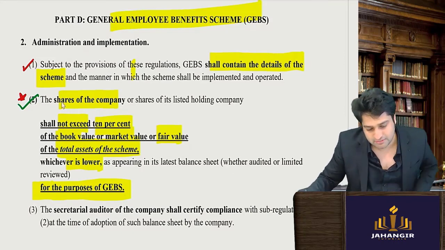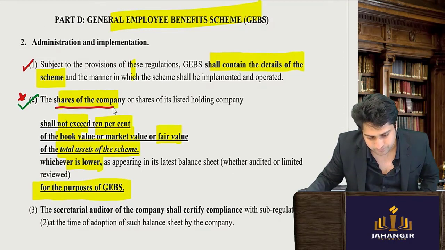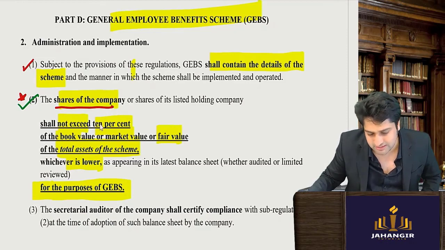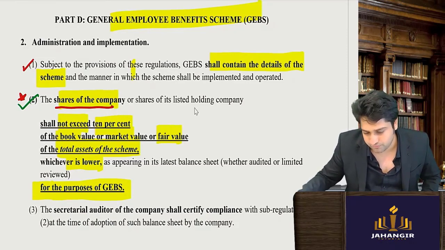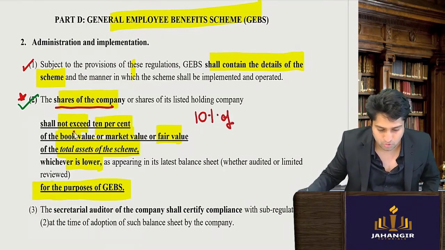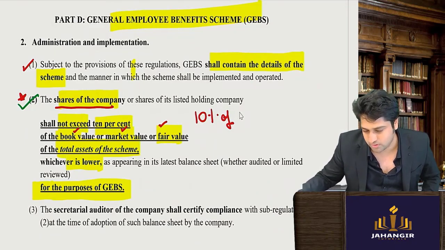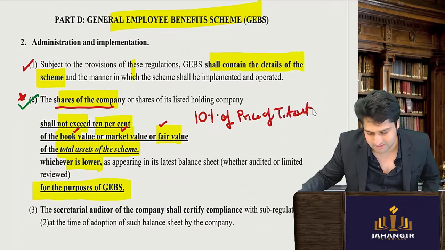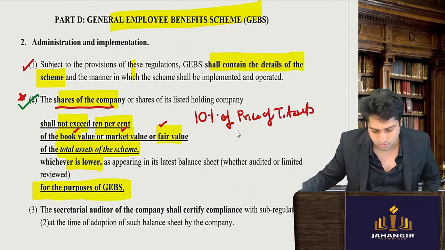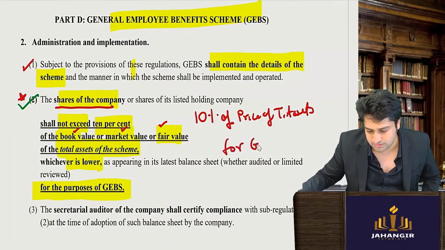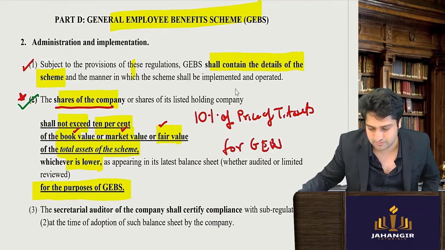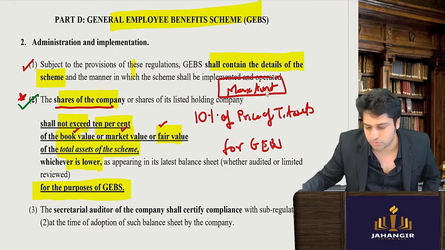So whatever is the price of total assets of the scheme, this is the maximum amount that we can use.